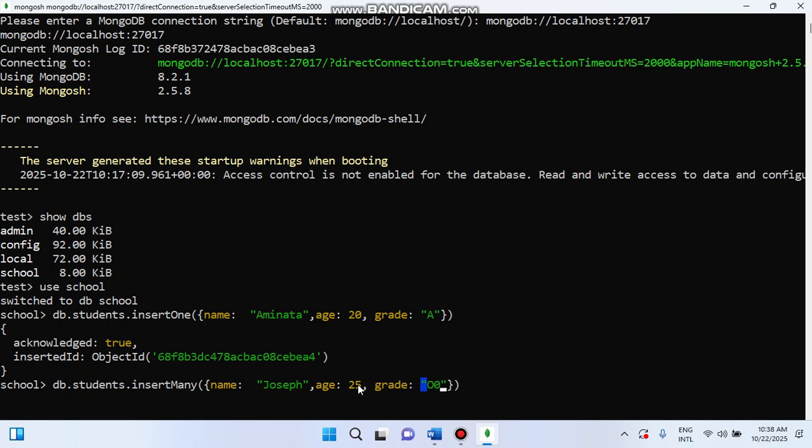Then after this one record, I will add a comma again, then the curly brackets, and again the data I want, like a name.